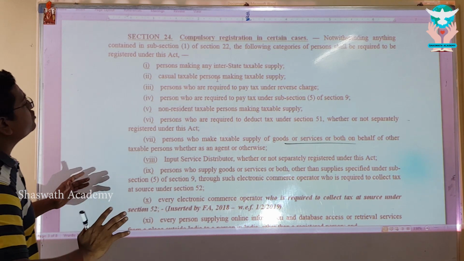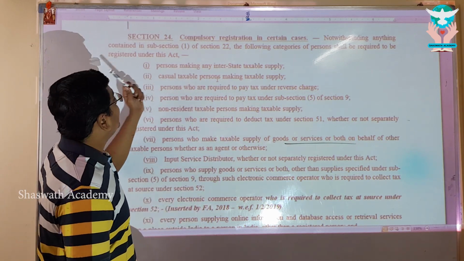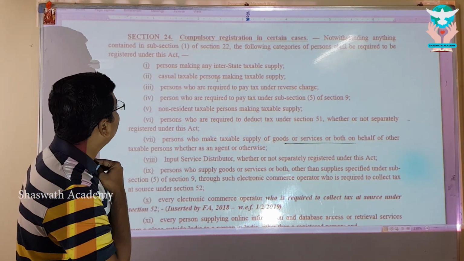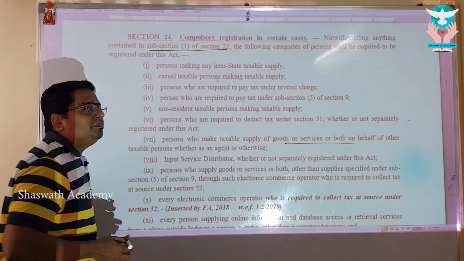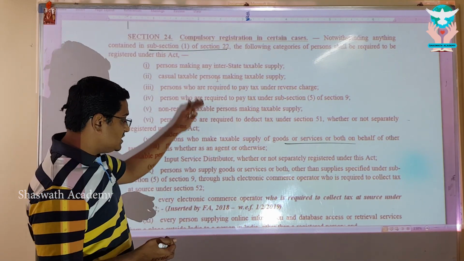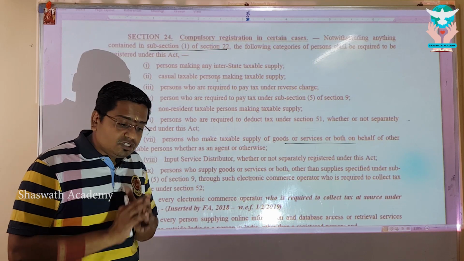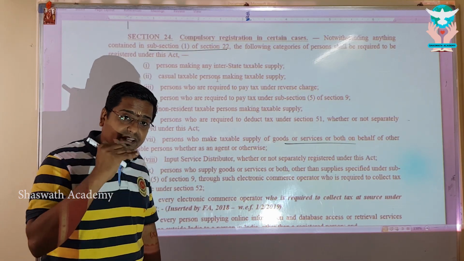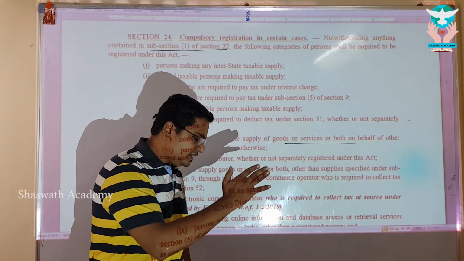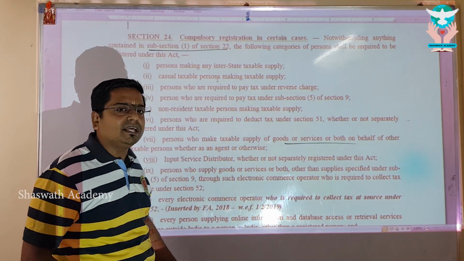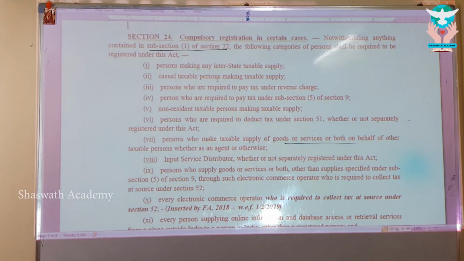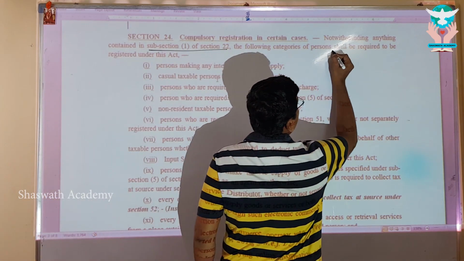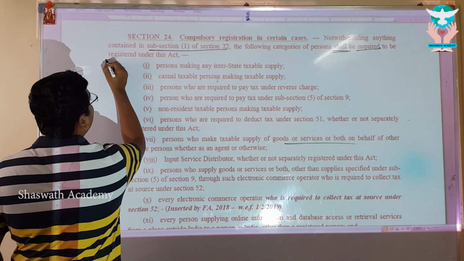The opening phrase of section 24 says, notwithstanding anything contained in subsection 1 of section 22, meaning thereby, if you are covered by the following aspects, you are not supposed to check for the threshold limit of eligibility for exemption from registration. You have to straight away register. If you come in the following category, you have to straight away register. So, notwithstanding anything contained in subsection 1 of section 22, the following categories of persons shall be required to register. Mandatory force. Shall be required to register.